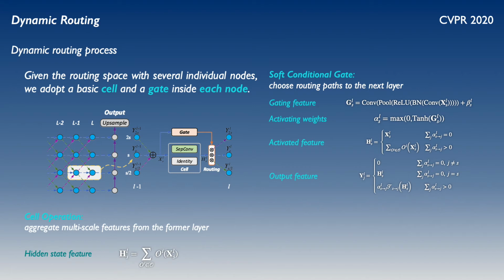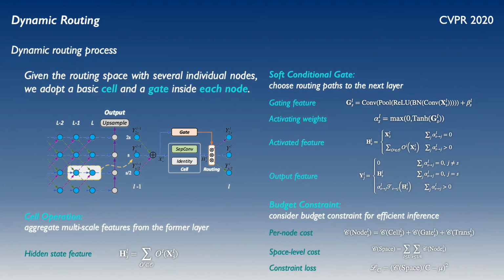We can calculate the activated feature in this node, and the features which have positive activating weights will be transformed to corresponding scales. If all the passes in this node are marked as closed, we will not use the convolutional operations in the cell, and output the input feature X directly. In this way, the computational resources could be saved in this node.